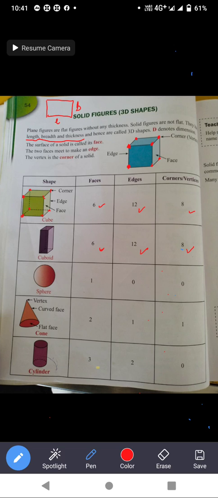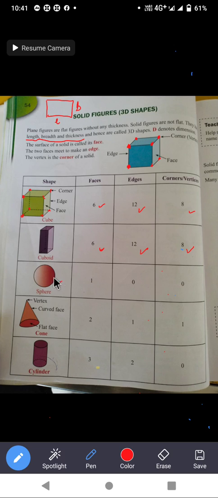Okay, this is like a ball. Like football, basketball, cricket ball. All are having a sphere shape. This is not a circle. Circle is a plane shape only, plane figure, but this is a sphere.